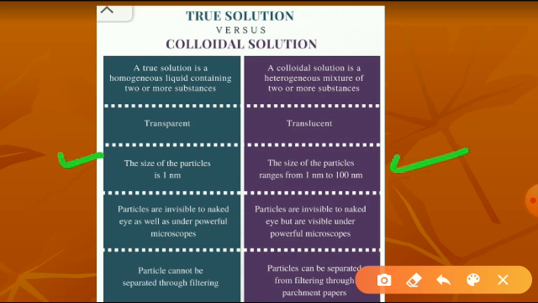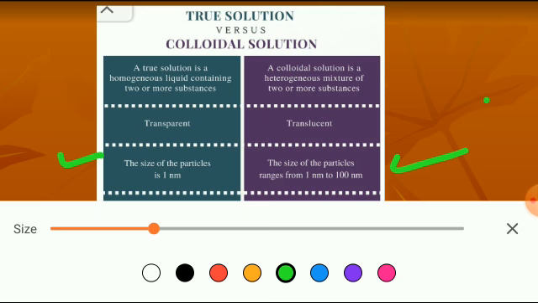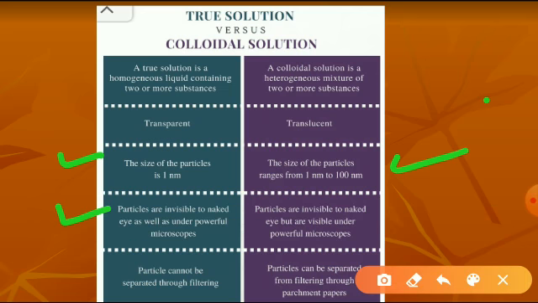The size of the particle is greater than 1 nanometer and up to 100 nanometer in colloidal solutions. True solutions are invisible to naked eye and under powerful microscopes. But the colloidal solutions are invisible to naked eye but are visible under powerful microscopes. To see them, we can use powerful microscopes.